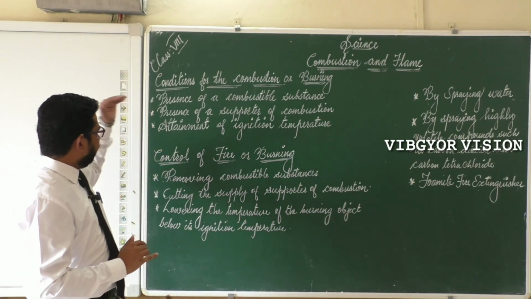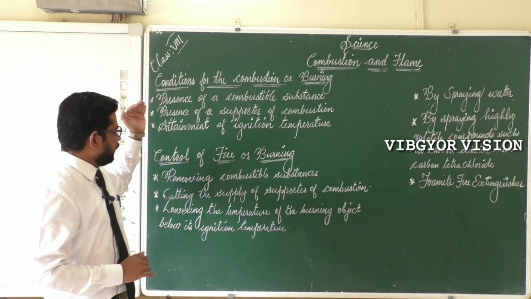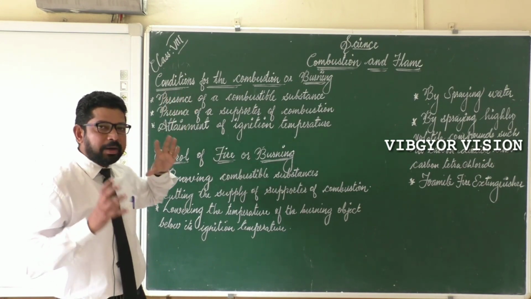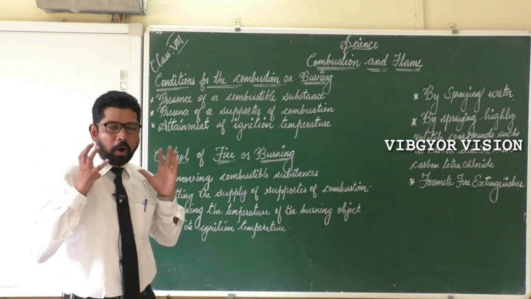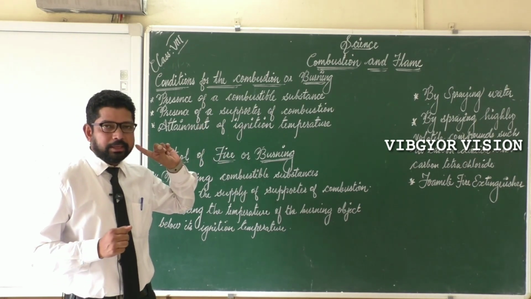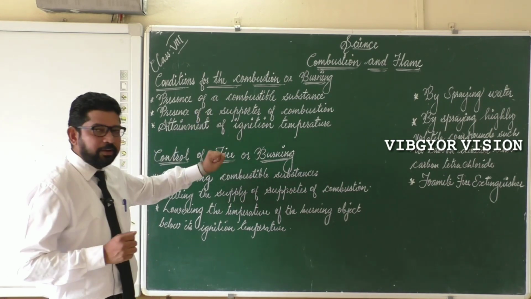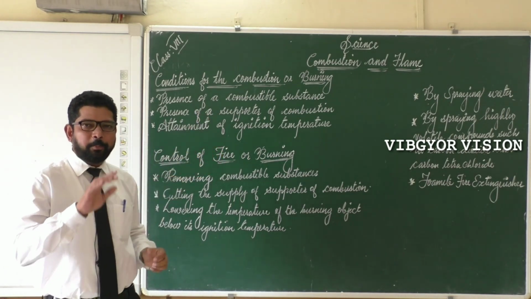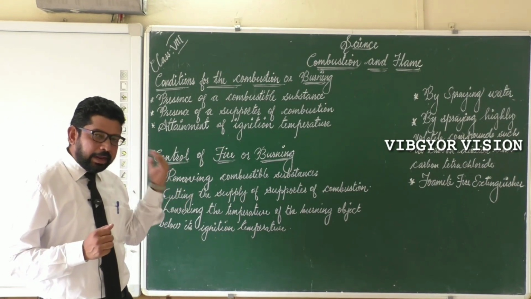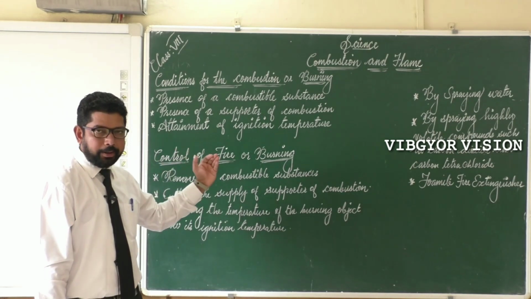For example, the conditions are the presence of a combustible substance, support of combustion and attainment of ignition temperature. These three things must be there for burning or to undergo combustion. If any one of them is missing, then combustion will not take place. So if we remove any one of them, we can extinguish the fire, or we can prevent or control fire. What are the methods to control the fire or burning?